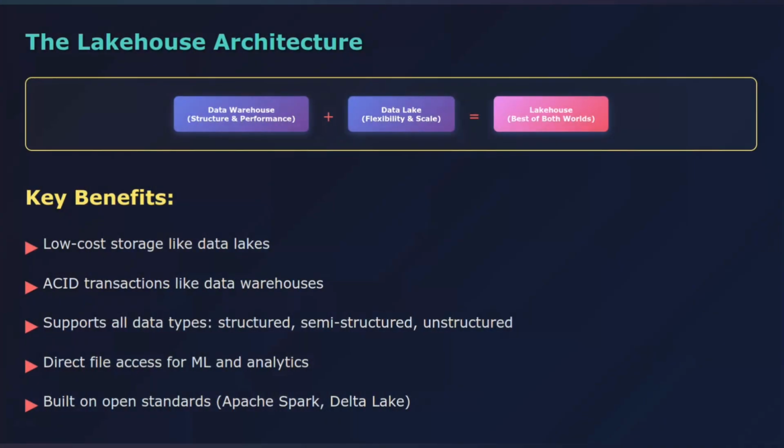The core innovation of Databricks is something called the Lakehouse Architecture. Think of it this way: data warehouses are great for structured data and business intelligence, but they're expensive and inflexible. Data lakes can store any kind of data cheaply, but they lack the structure and reliability needed for analytics. The Lakehouse combines the best of both worlds. You get the flexibility and low cost of data lakes with the reliability and performance of data warehouses, all built on open standards like Apache Spark and Delta Lake. This architecture is why companies like Comcast, Shell, and Walgreens trust Databricks with their data.